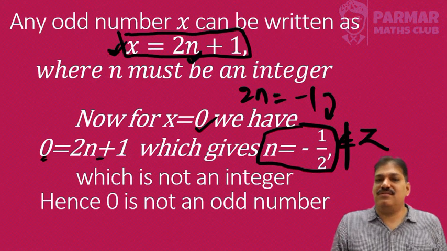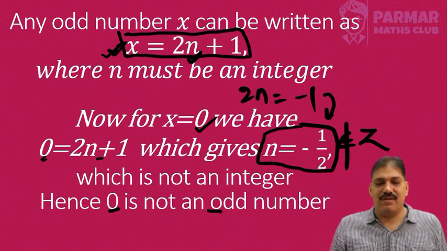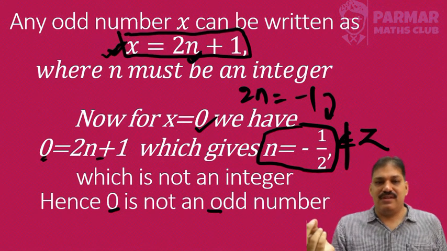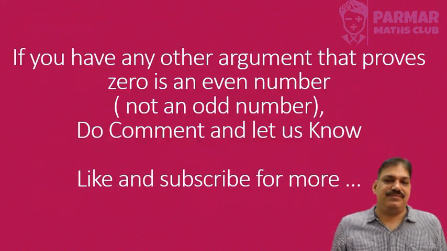That means we couldn't express 0 in the form of 2n + 1. So 0 is not an odd number. Eventually, if 0 is not an odd number, it is an even number.